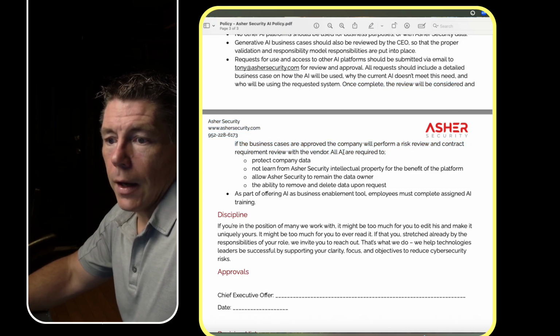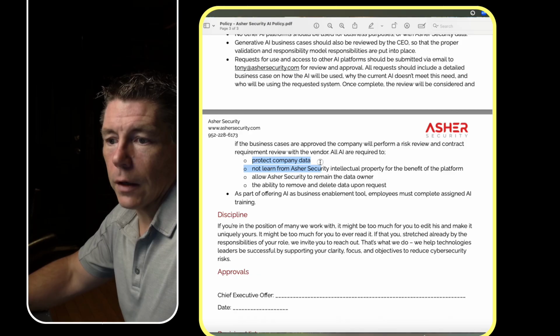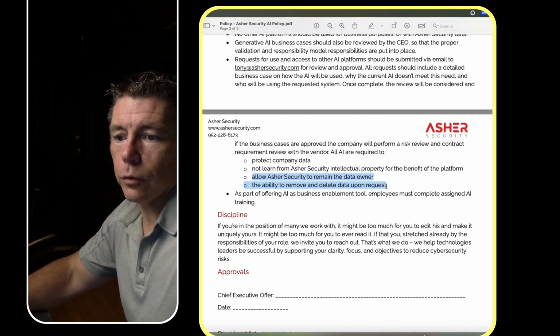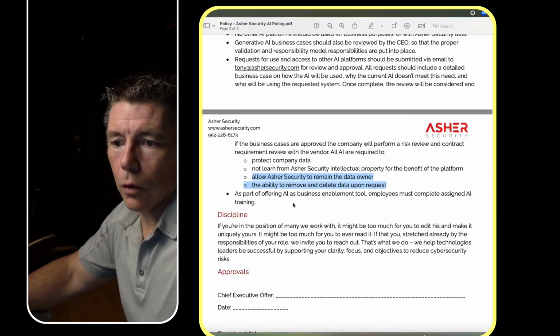Okay. And here's what we're looking for. All AI are required to protect company data, not learn from our intellectual property, allow us to remain the data owner, and give us the ability to remove data upon request. So here are those recurring themes that you're seeing over and over.